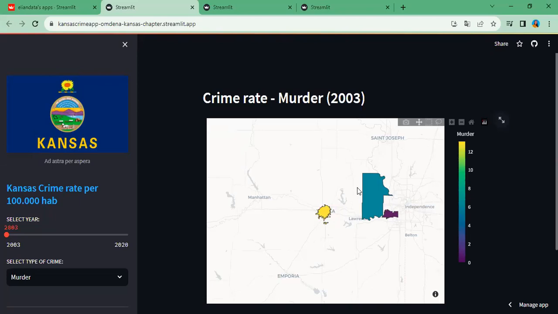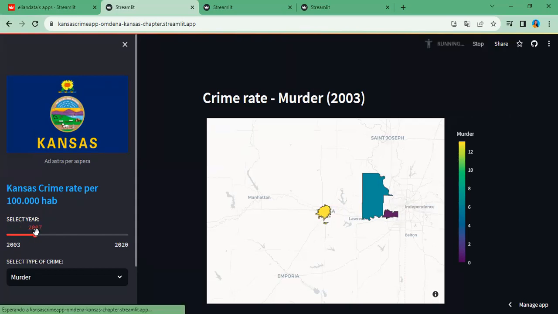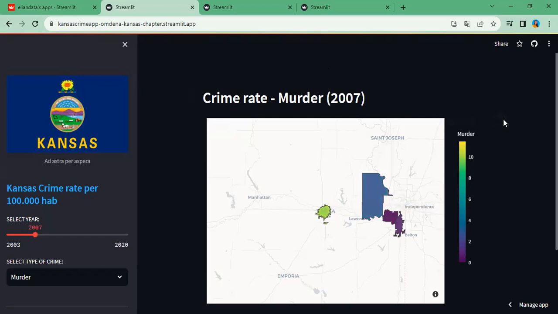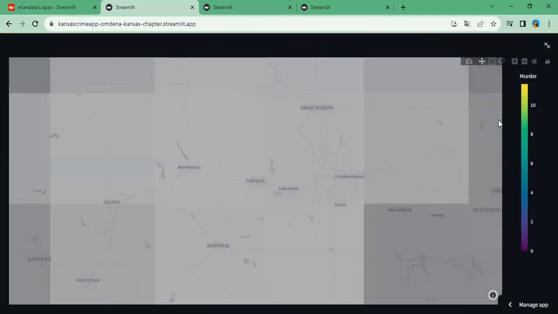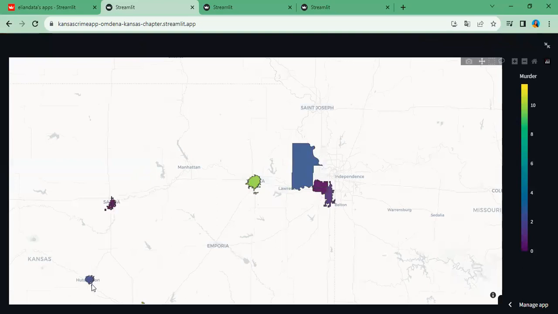We made it in Plotly, and we can change the year and see how the crime rates change through the years. We have the data set from the year 2003 to 2020, and we can see how the crime rates are increasing or lowering. We have eight cities in this app: Salina, Washington, Wichita, Topeka, Leavenworth, Lenexa, and Overland Park.